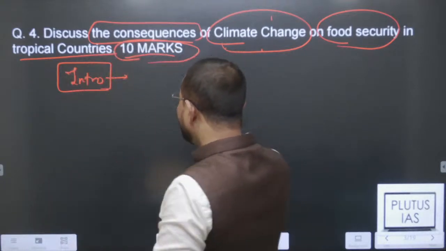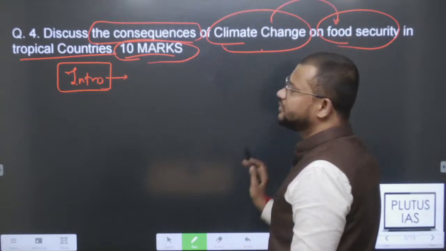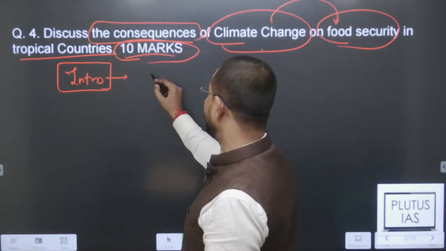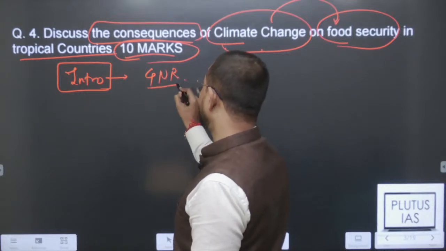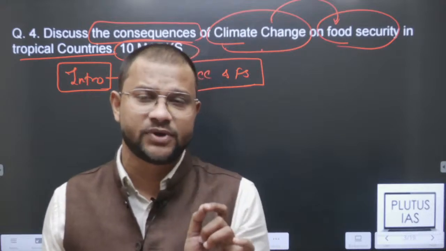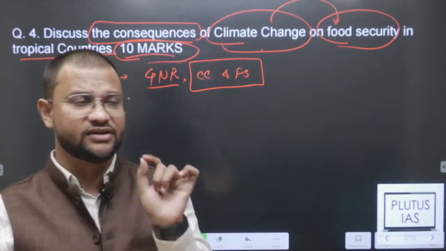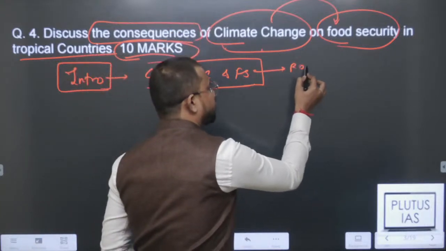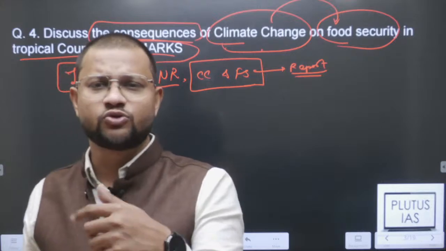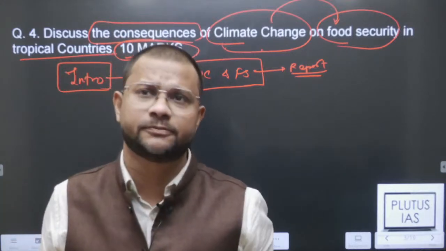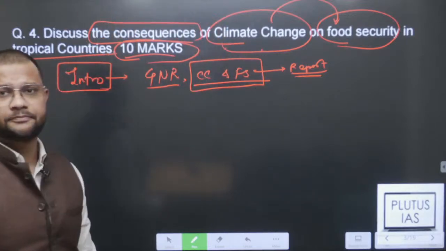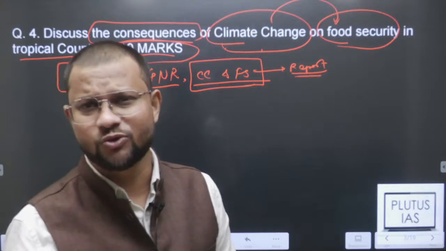Now see, introduction. For this type of question, I personally feel it is good to start with data, because if you believe in something like a Global Nutrition Report that talks about climate change and food security, this gives you an extra advantage, the apt introduction, because you have added that report or fact to validate what the question is asking for. Every question's introduction, conclusion and main body change based on the nature of the question. So for this particular question, it is good to start with the report, and I believe no different way would be as effective.